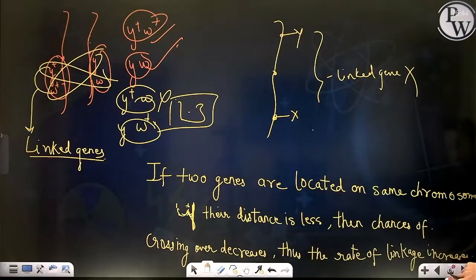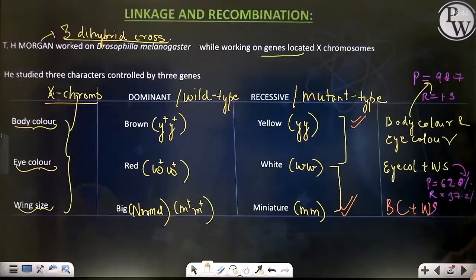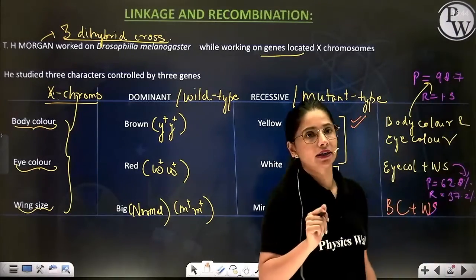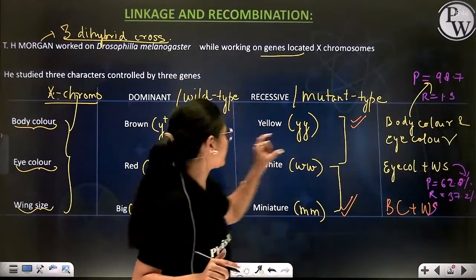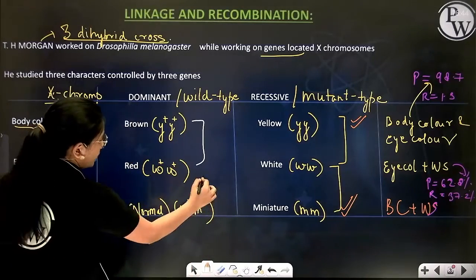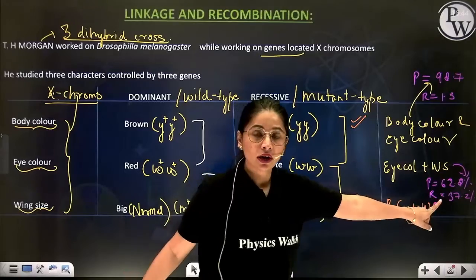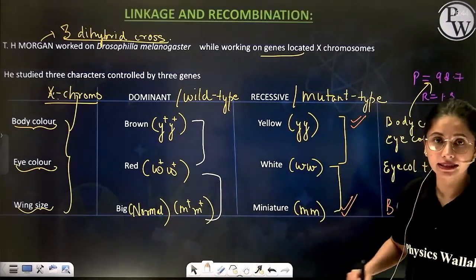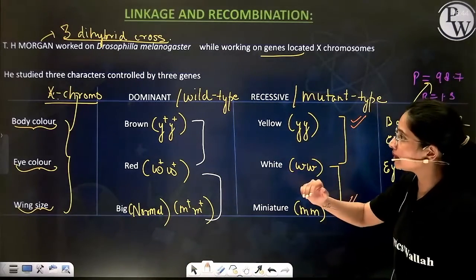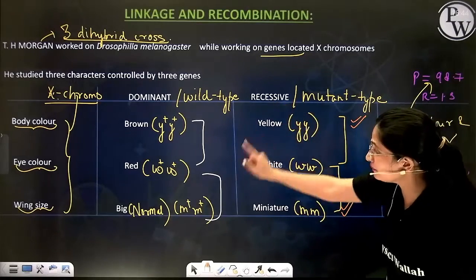Check it. Yes, see, 37.2 centimorgan. 1.3 is the distance between these two genes, and between these two genes the distance is 37.2. Now, if genes are located linearly, then what will be the distance between Y and M?